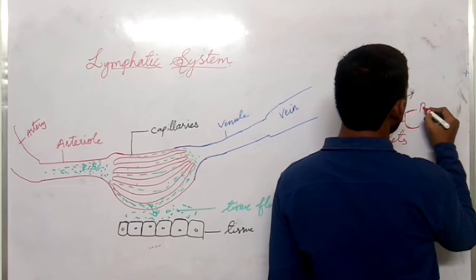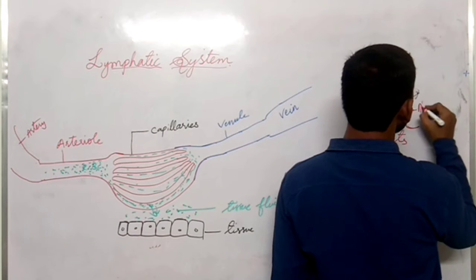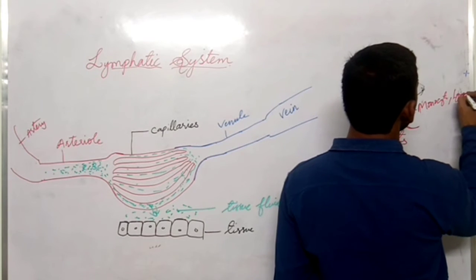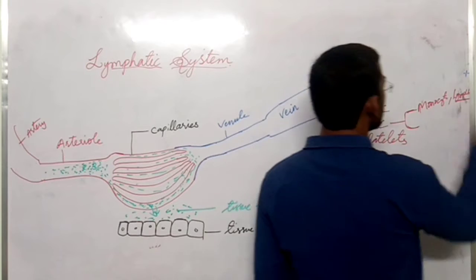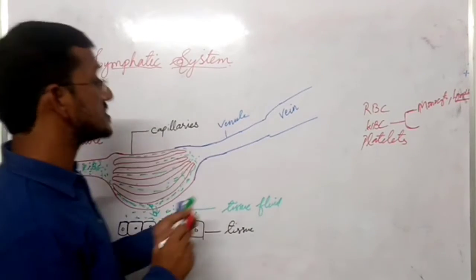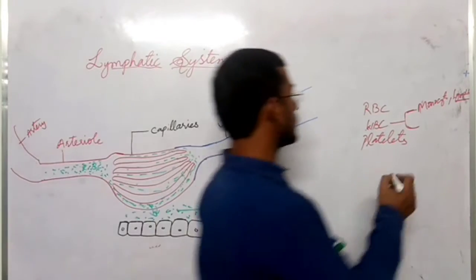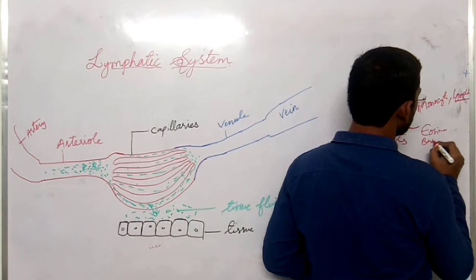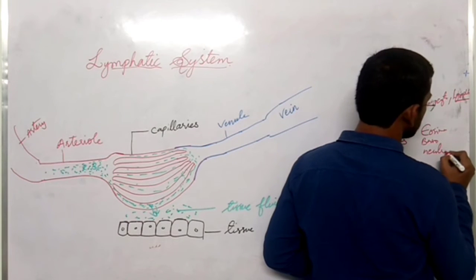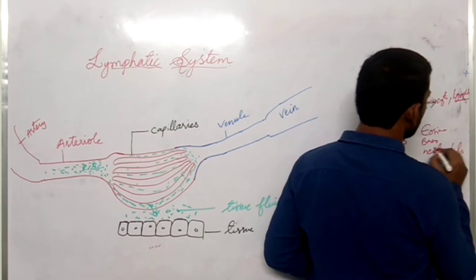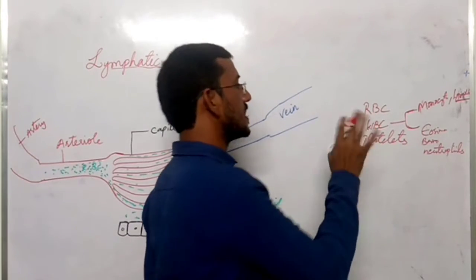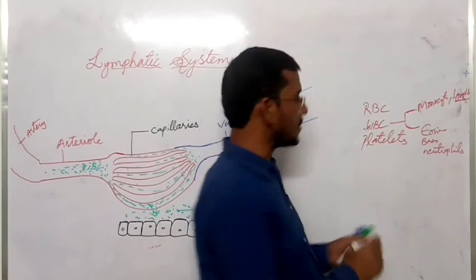One is monocytes and lymphocytes, and here eosinophils, basophils, neutrophils. So these 5 types are present in WBCs.